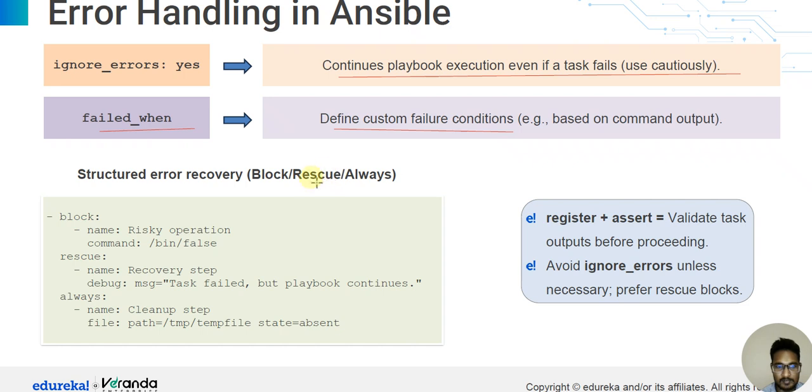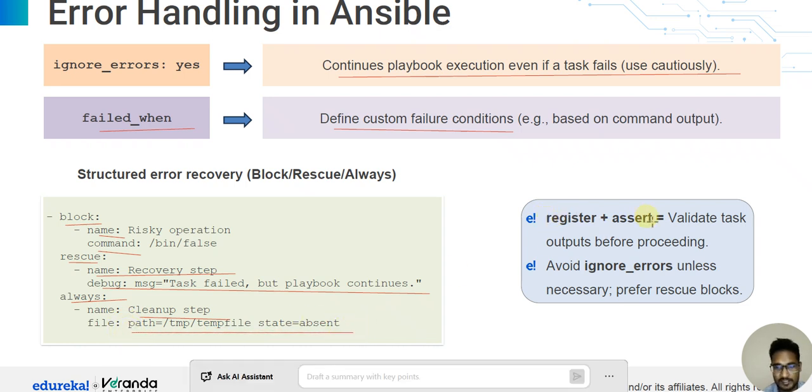Structure error recovery with block, rescue, and always. Block, name, command. Rescue, name: recovery setup, debug message: task failed but playbook continues. Always, name: cleanup setup and file path, this path is the shell.